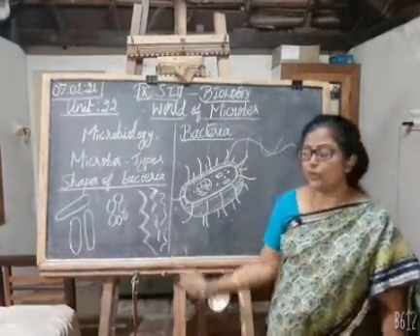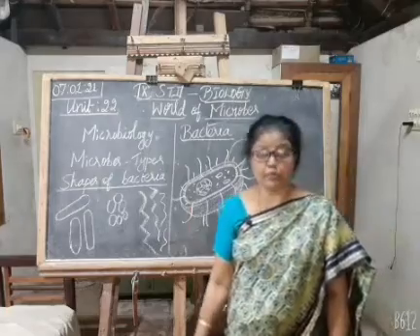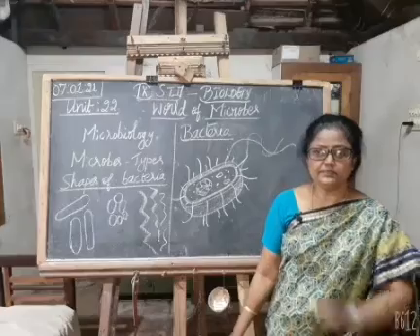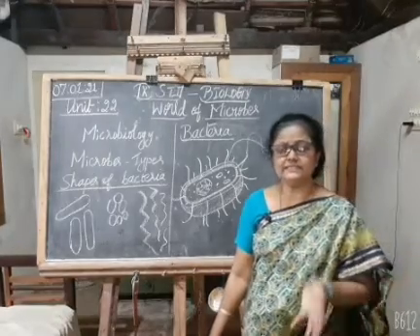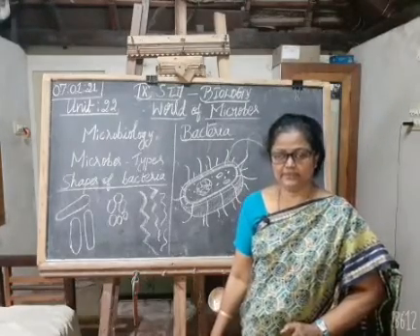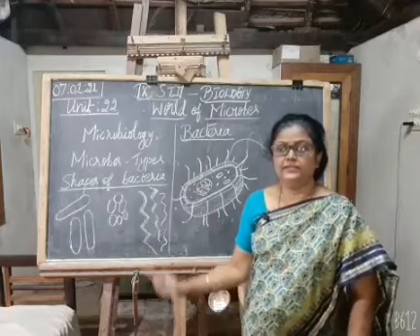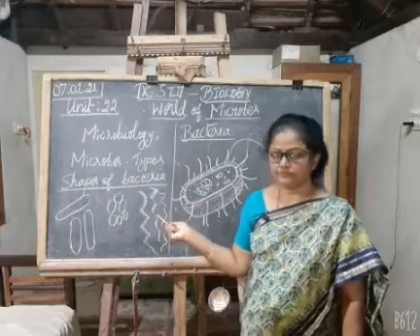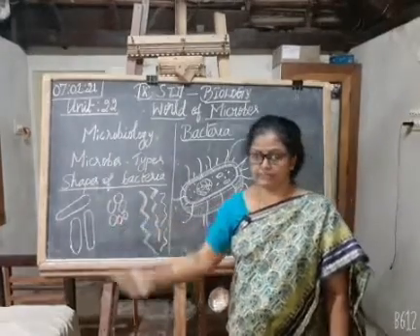So the bacteria, now we are going to study about bacteria. Bacteria are prokaryotic organisms. Important one word. Prokaryotic organisms means without nucleus and cell organelles. Then they are present everywhere. Then they have different shapes.